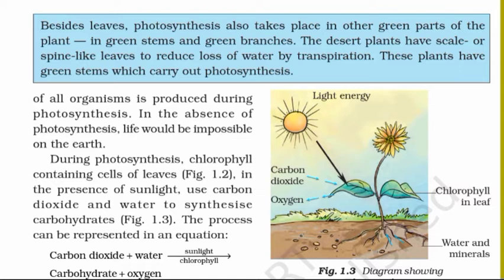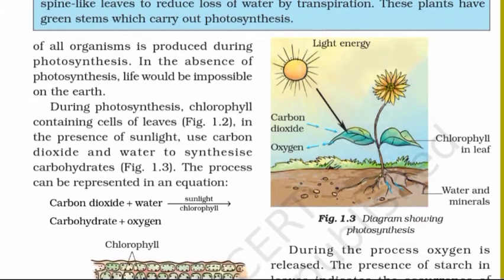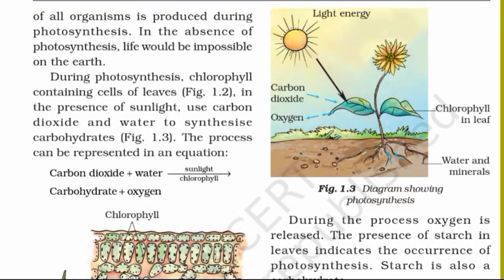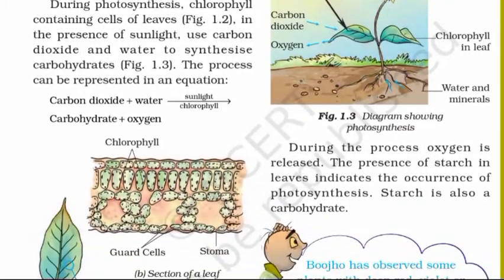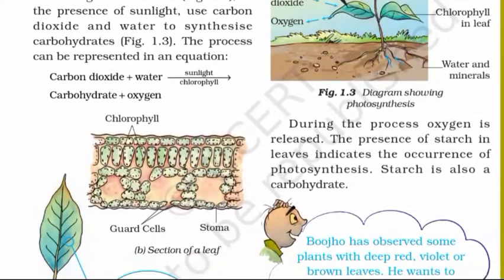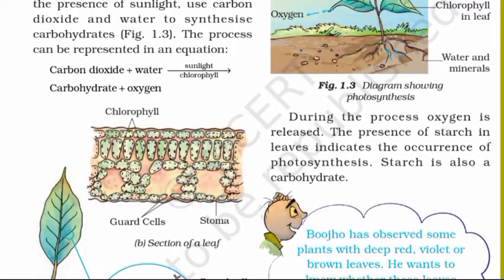During photosynthesis, chlorophyll-containing cells of leaves, which we will observe in figure 1.2, in the presence of sunlight, use carbon dioxide and water to synthesize carbohydrates. This we will observe in figure 1.3. The process can be represented in an equation: carbon dioxide plus water with the help of sunlight and chlorophyll gives carbohydrate plus oxygen.